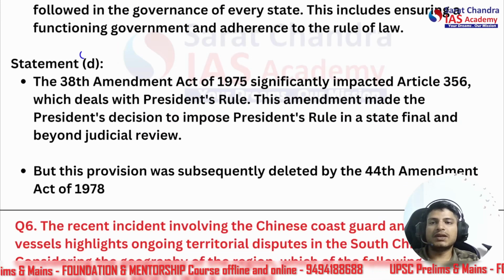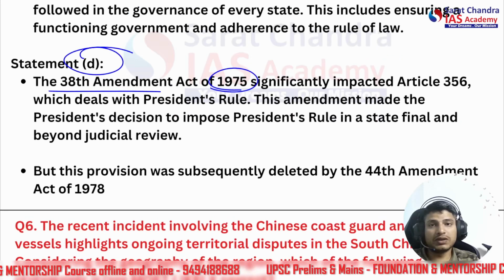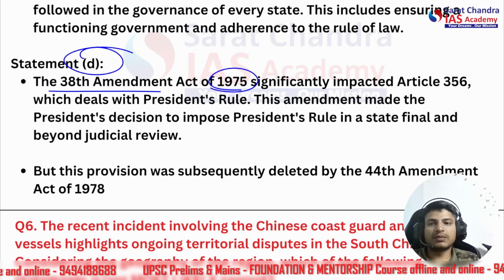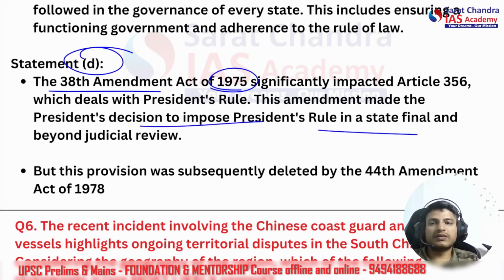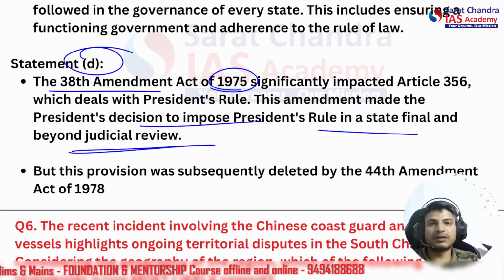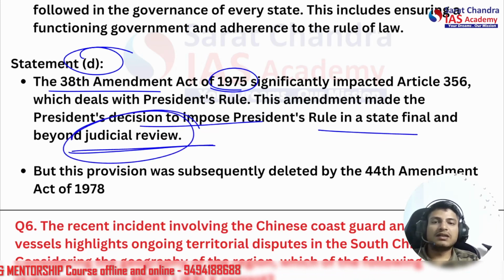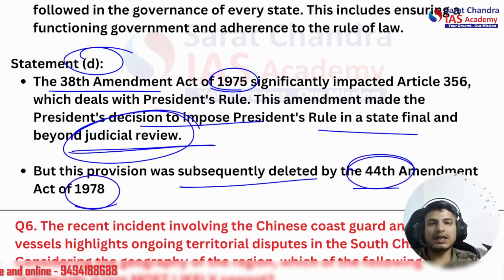Okay, let's come to statement D. So the 38th Amendment Act of 1975 did do this. It makes the president's rule non-justiciable in the court. This amendment made the president's decision to impose president's rule in the state final and beyond judicial review. All right, no judicial review was allowed. But what happened later? This provision was subsequently deleted by the 44th Amendment Act of 1978.